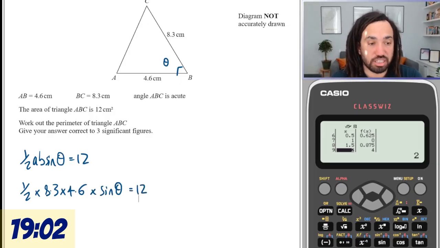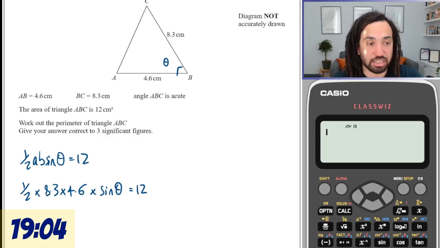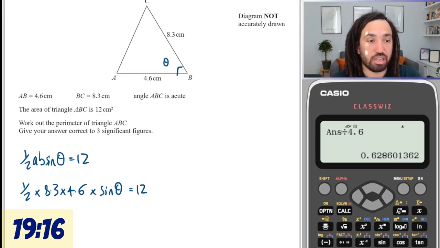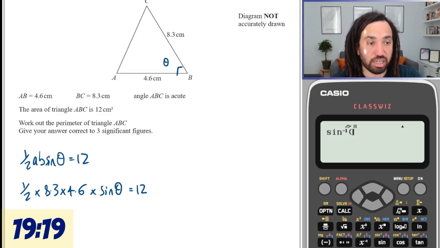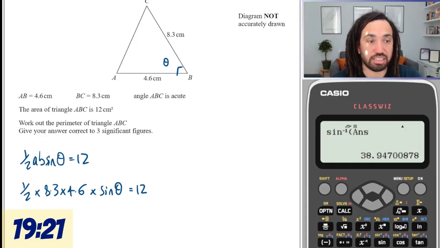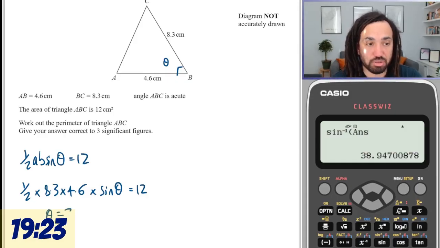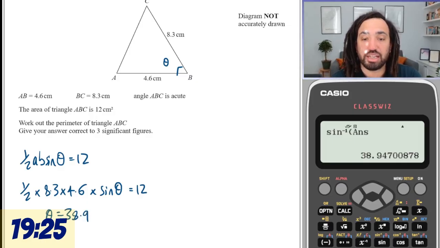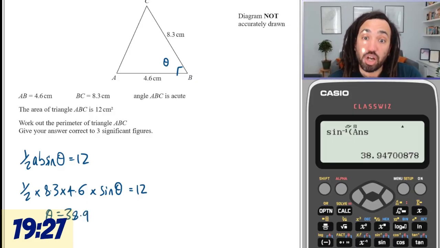So let's reverse engineer this, and let's say that 12, let's times it by 2 to get rid of the half, divide it by 8.3, and then divide it by 4.6, and that will give us sine theta. And then we can take the inverse sine, checking we're in degree mode, of that, so we get that theta is equal to 38.9. Now we've got to do the cosine rule.